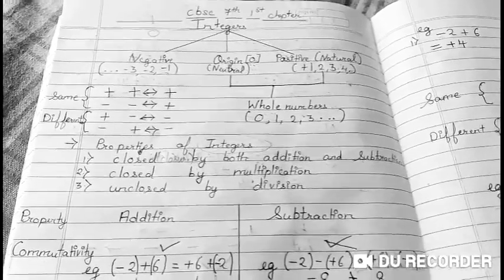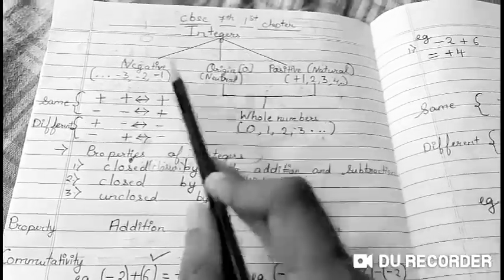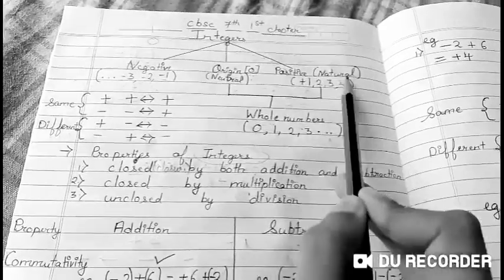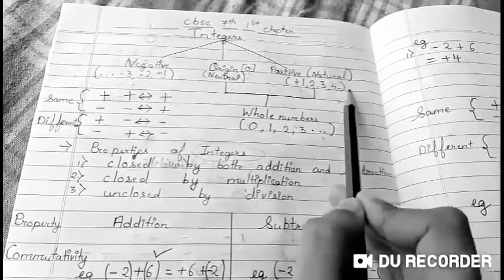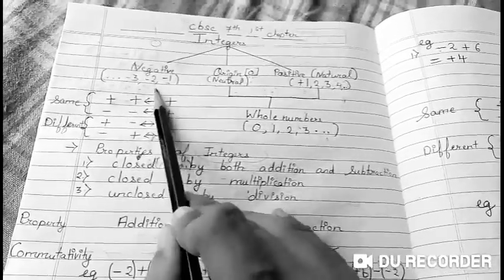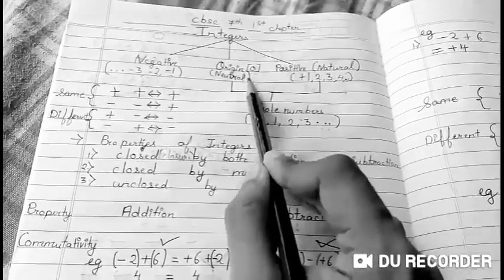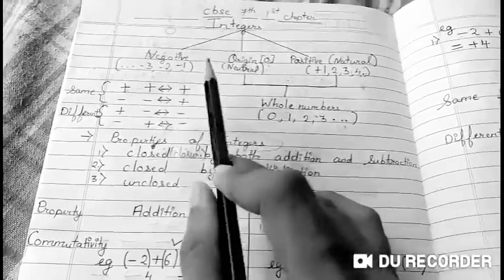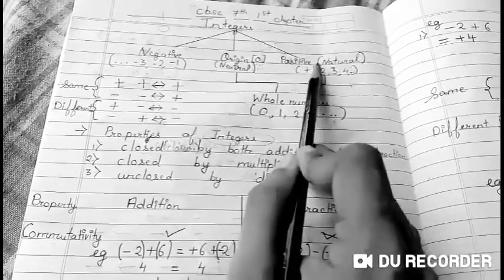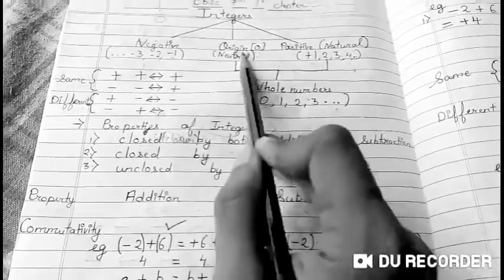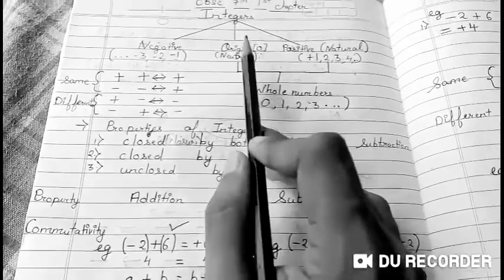So today we are going to talk about integers. Integers are negative, positive, that are natural numbers 1, 2, 3, 4. Negative, that is -1, -2, -3, and the very important, that is 0, which is a neutral number. Neutral means that it is neither positive nor negative. It does not have any sign.